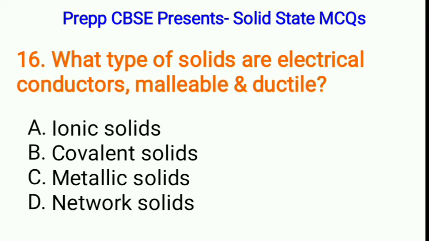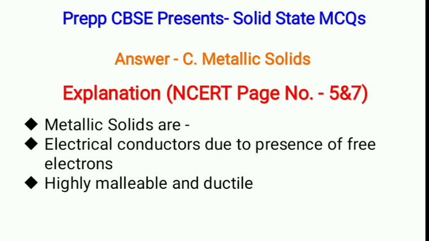Next, what type of solids are electrical conductor, malleable and ductile? A. Ionic solids, B. Covalent solids, C. Metallic solids, or D. Network solids. Correct option C. Metallic solids. Metallic solids are electrical conductor due to presence of free electrons and highly malleable and ductile.